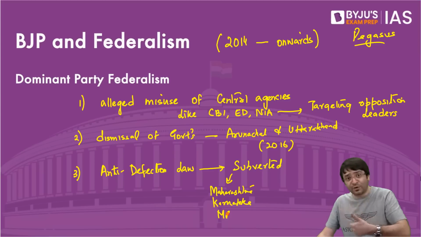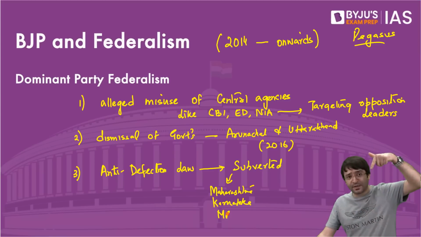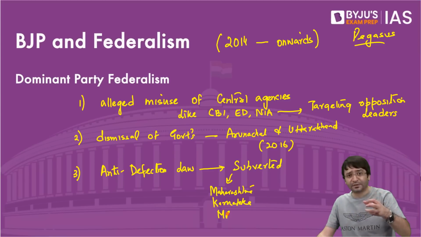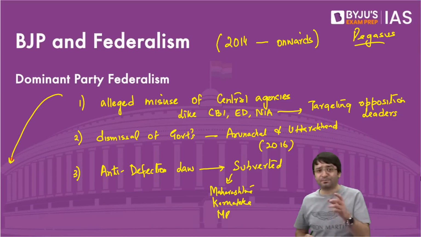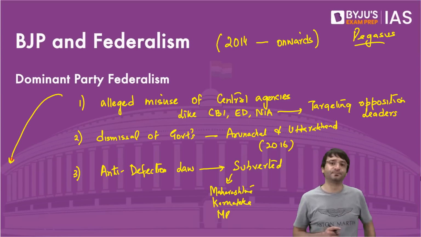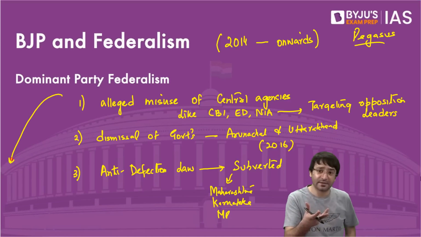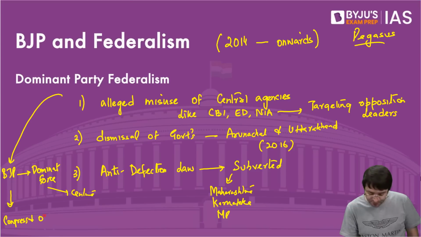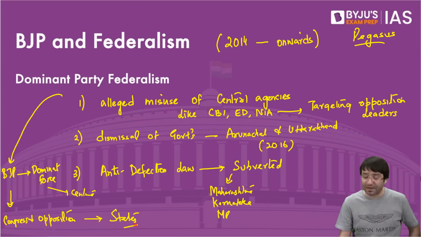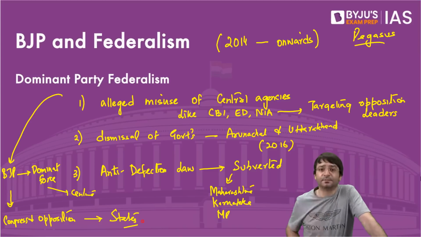So we are going back to an old stage of federalism where there is one party which dominates at the center. And there was a time when BJP was in power in 21 states as well. But then, now BJP is a dominant force at the center, but it is the Congress and opposition which are in power in the states, majority of the states.